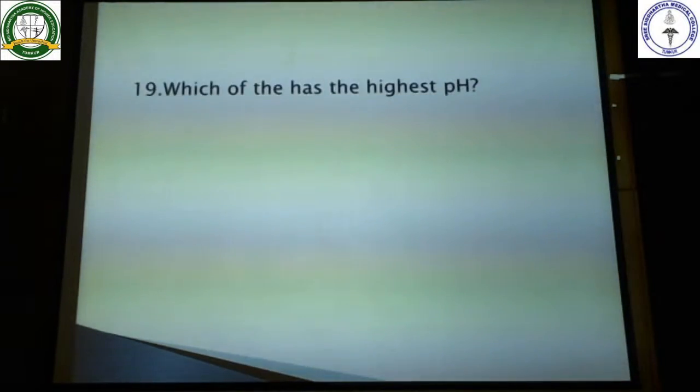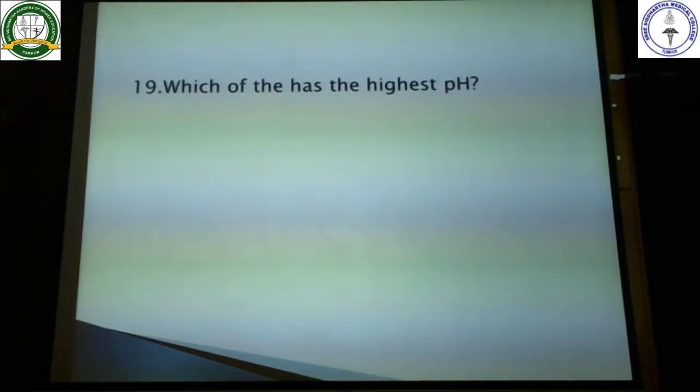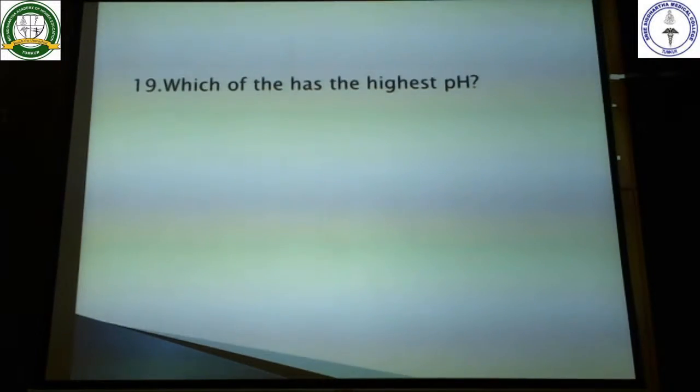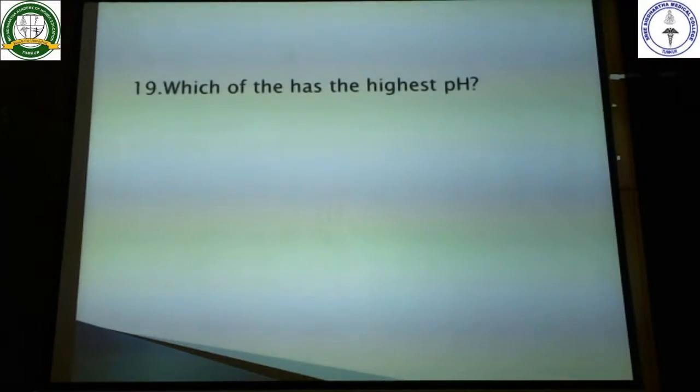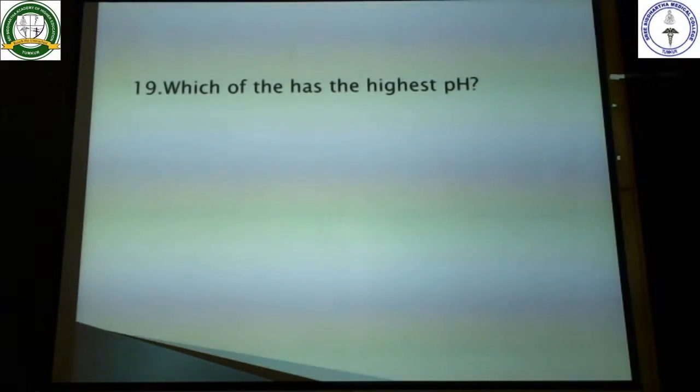Next, coming to the 19th question. Which of the following has the highest pH? See, highest pH means the number is more. It may be around 8, 9, 10 like that. So highest pH means don't think like which is having more acidity. It is not like that. Which is having more pH means the number is more. When the number is more, it is basic in nature.